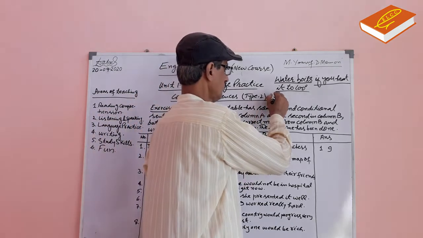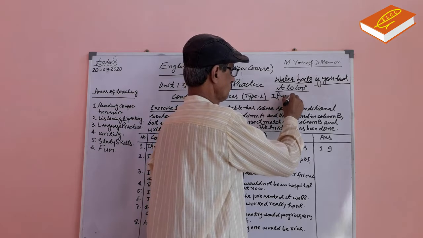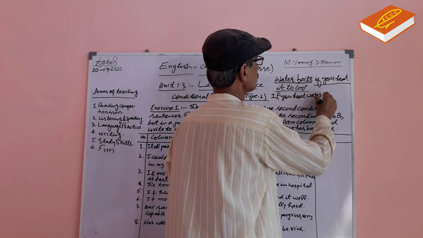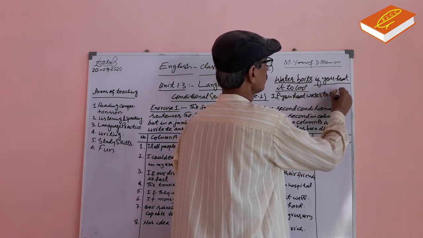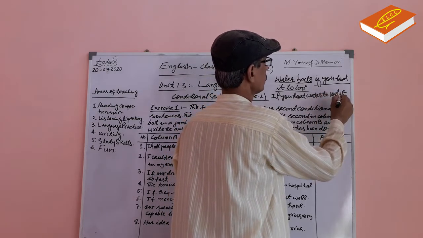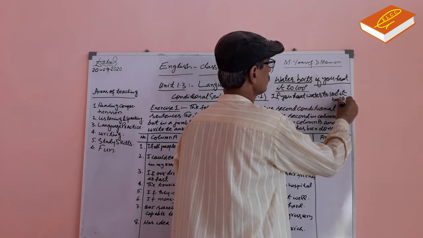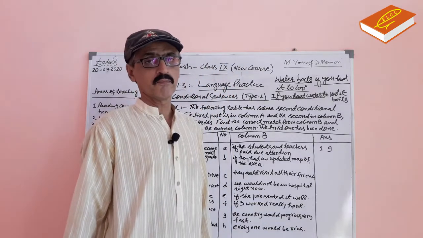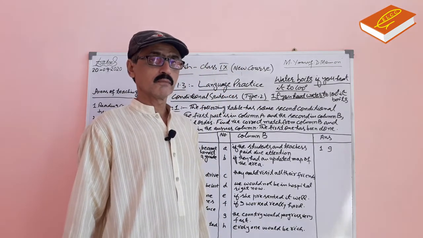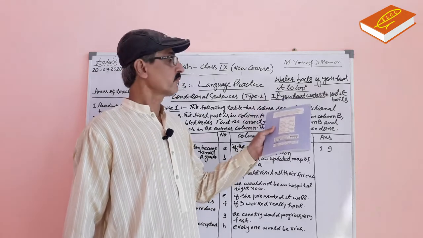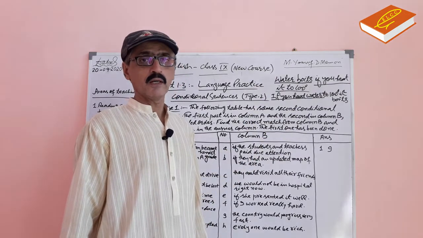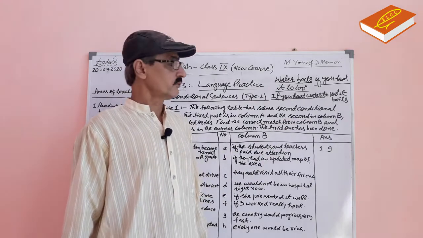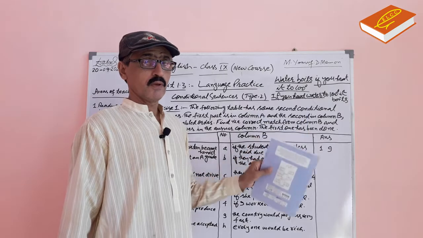If the if clause is in the beginning, or in the end, it does not matter. This is zero conditional.